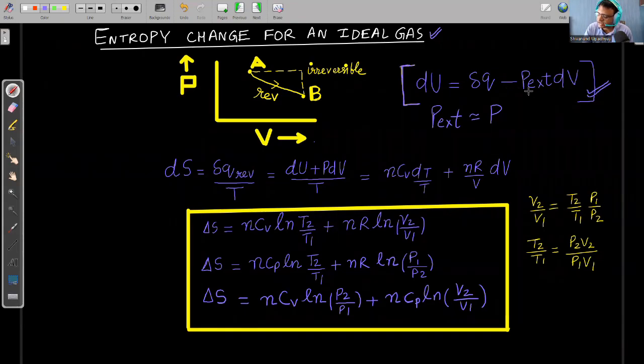And since the process is reversible, at each and every point the difference between external pressure and pressure of the system is almost zero. So we can put pressure of the system in place of P external, and while writing work done, I have written P of the system into dV. So dQ is equal to dU plus P dV.